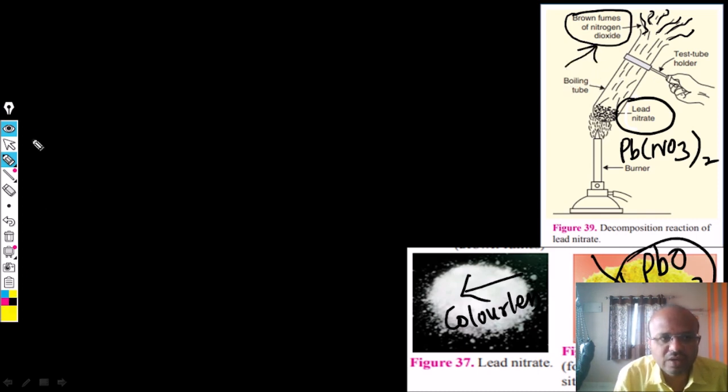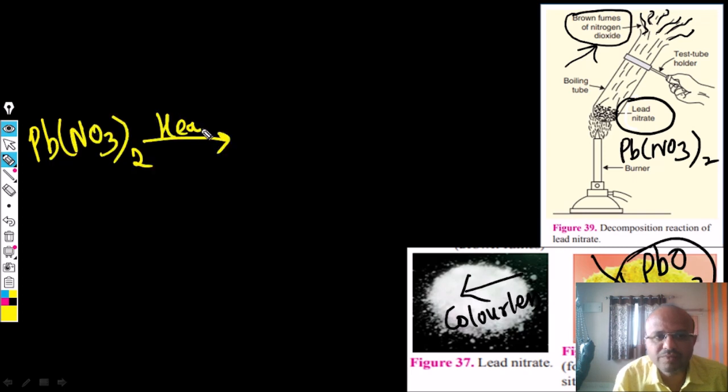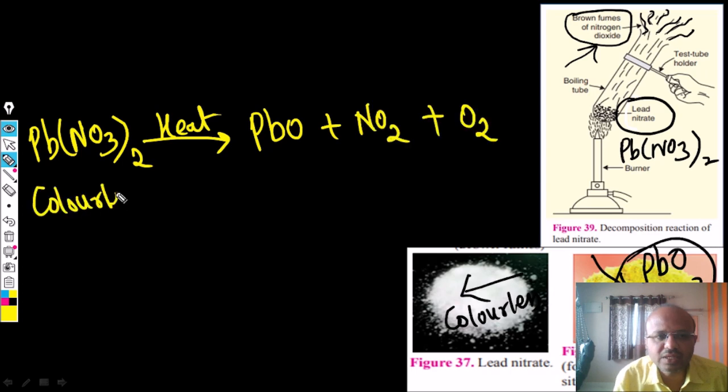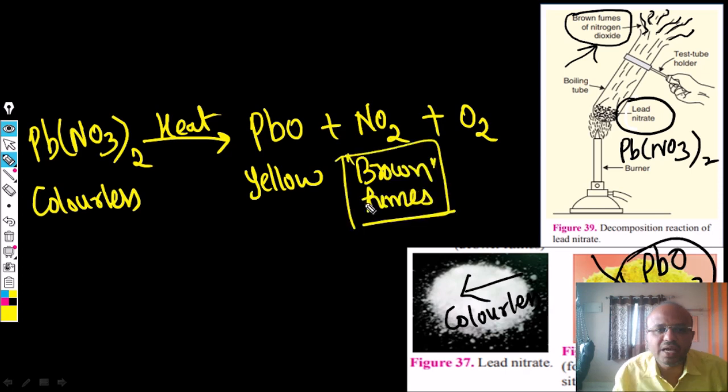So what is the reaction here? Lead nitrate, Pb(NO3)2, when we heat it, gives lead oxide plus nitrogen dioxide plus oxygen. Lead nitrate is colorless, lead oxide is yellow, and nitrogen dioxide is brown fumes. The three reactions we have learned here are all carried out by heat, so only then will the reaction take place. That is why it is called a thermal decomposition reaction.